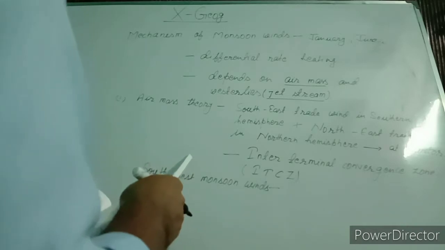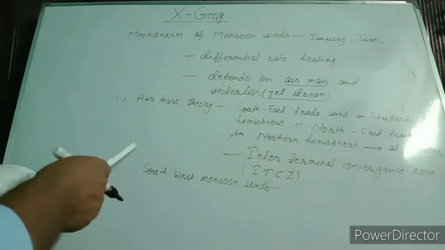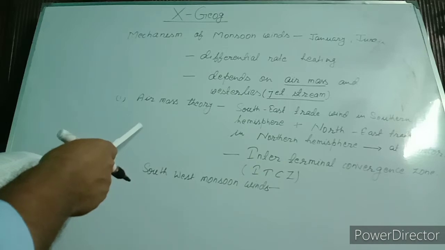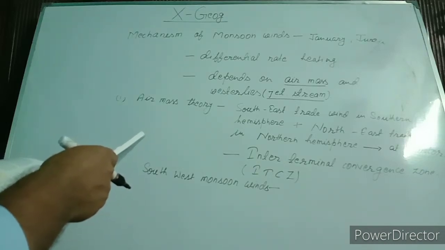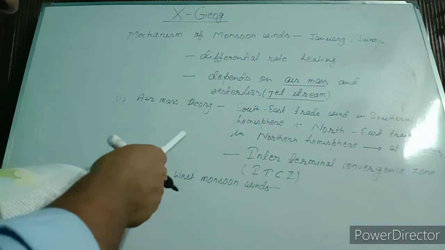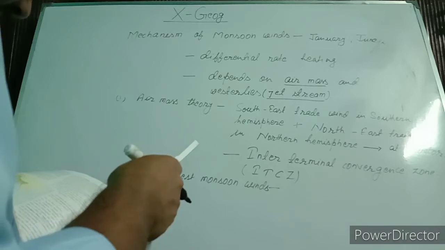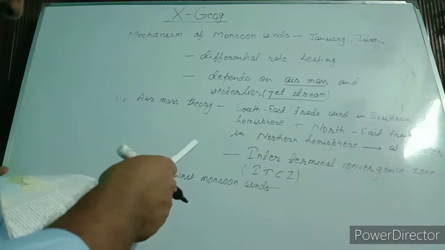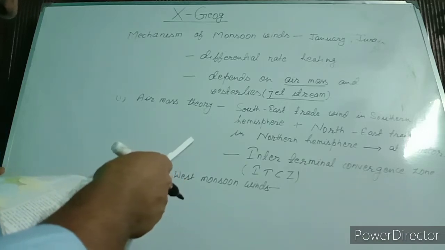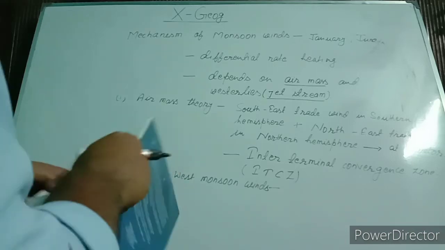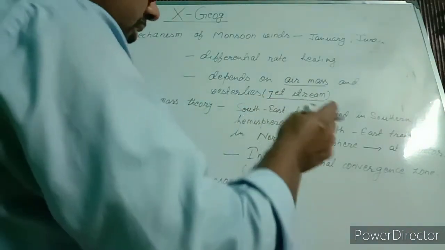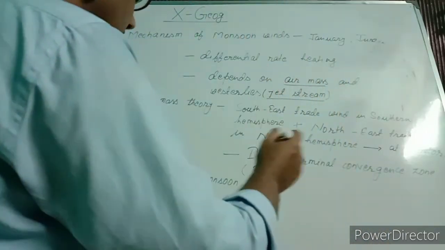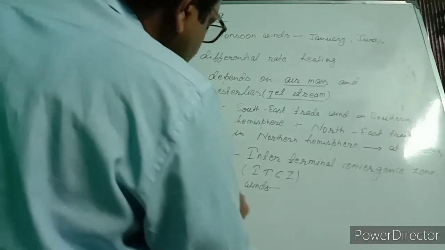In this definition, we see ITCZ, intertropical convergence zone, that shifts with the change of season. During the summer season, it migrates northwards. The ITCZ shifts northward, and the southeast trade wind crosses the equator and blows in the southwest direction. That monsoon wind is called southwest monsoon wind.